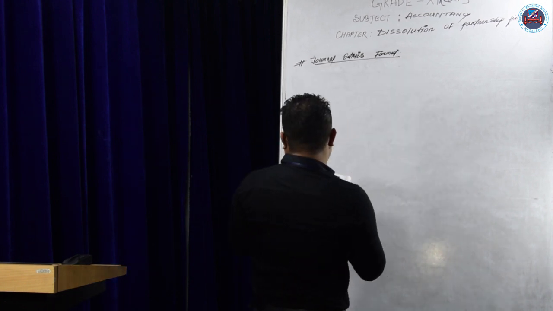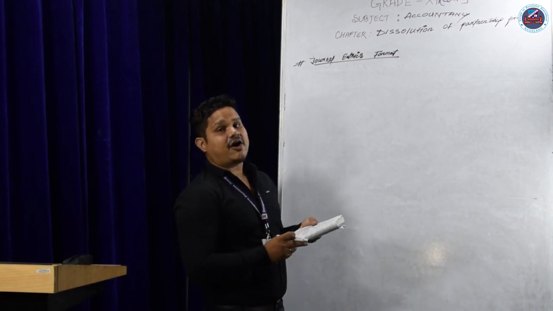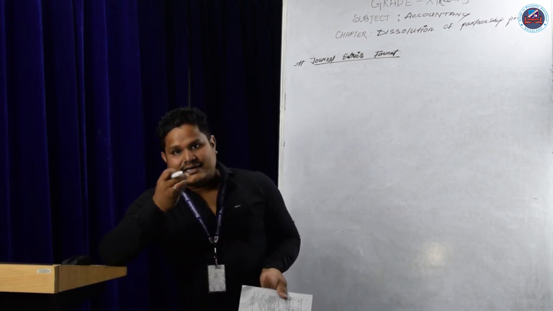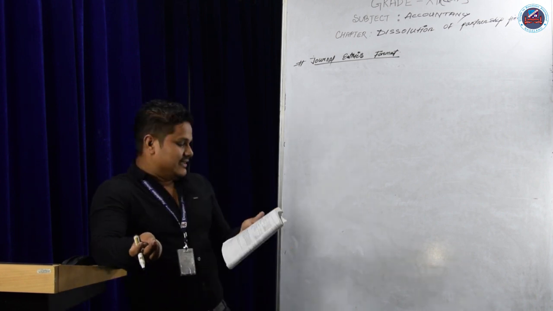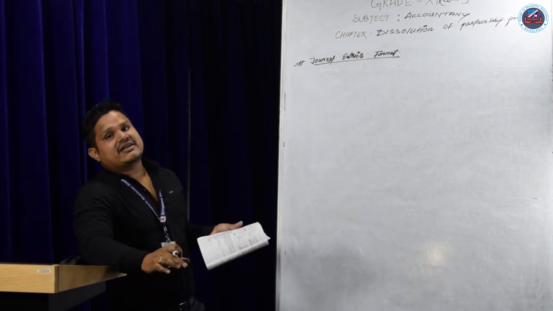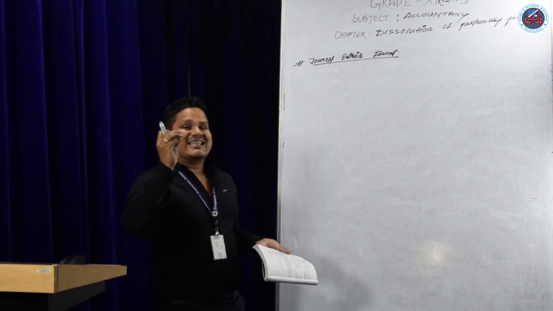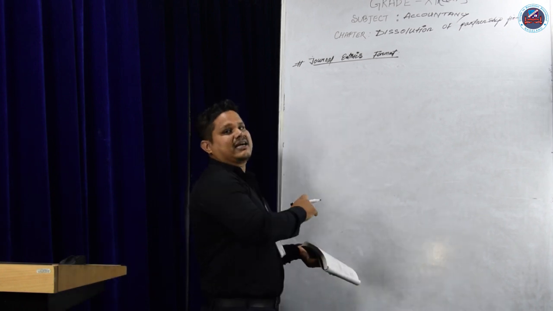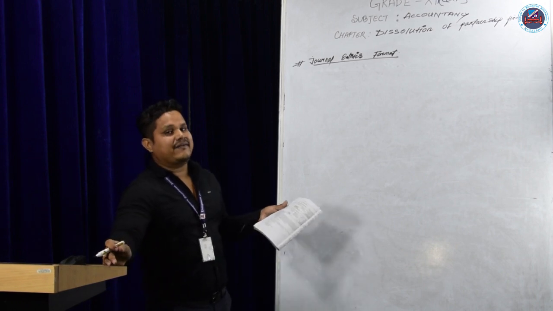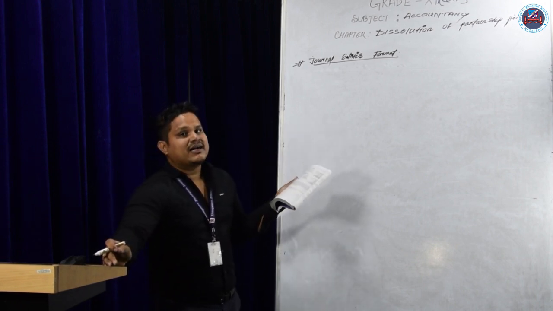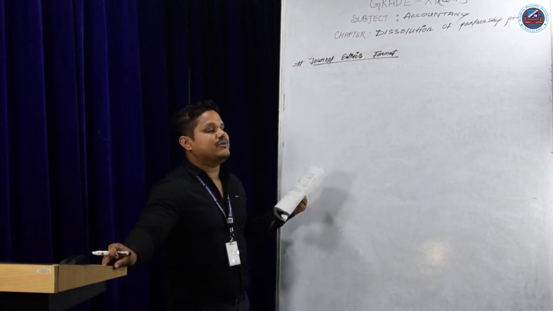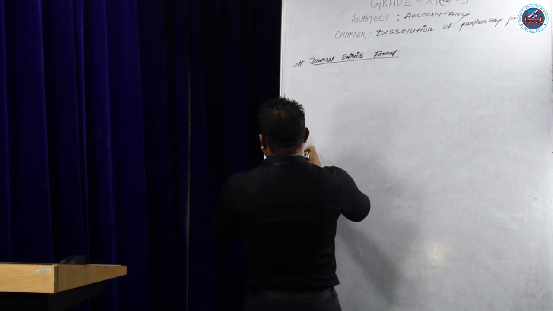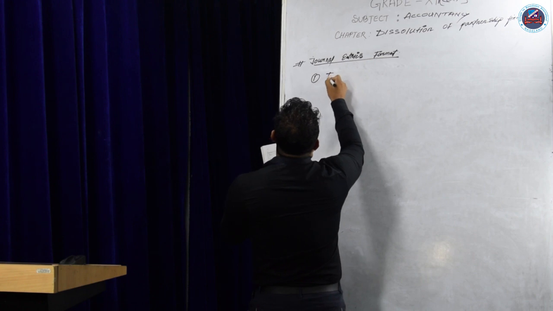Number 1 is for transfer of assets. We know that we transfer the assets from the balance sheet to the debit side of the realization account. So what will be the entry? The entry will be realization account debit to sundry assets account. That means the assets are being transferred to the realization account. The realization account is debited, and all the assets will be credited. Suppose land, building, plant and machinery, whatever is there, will be on the credit side while giving the transfer entry.